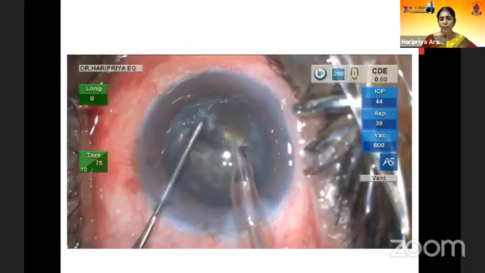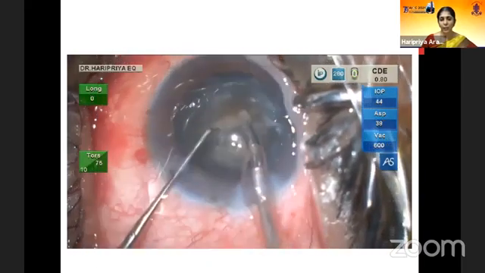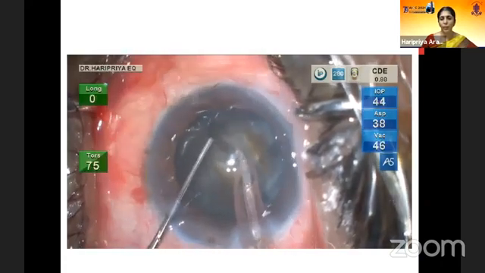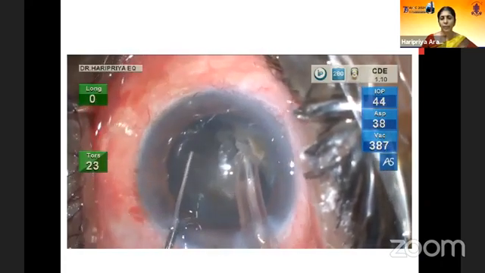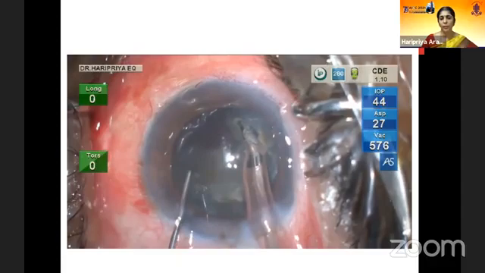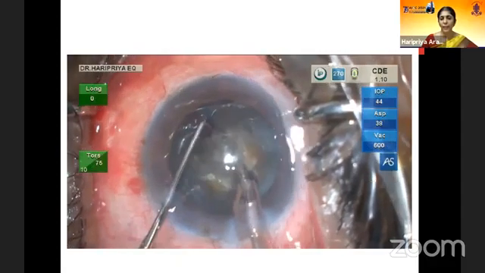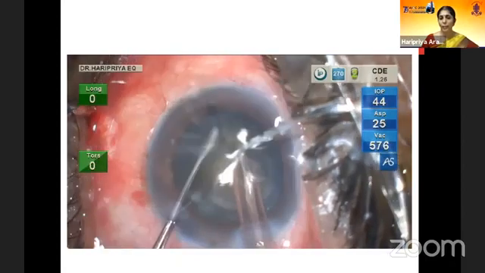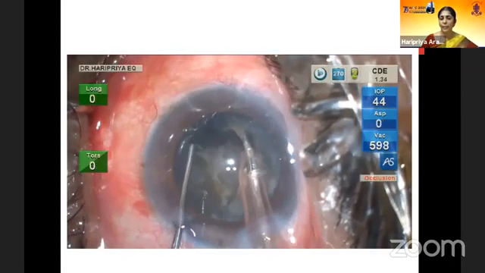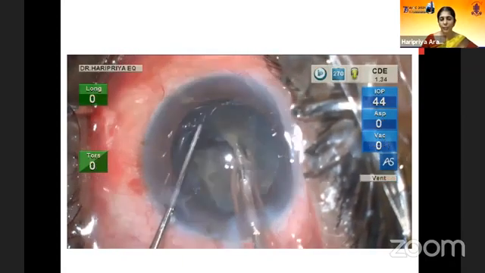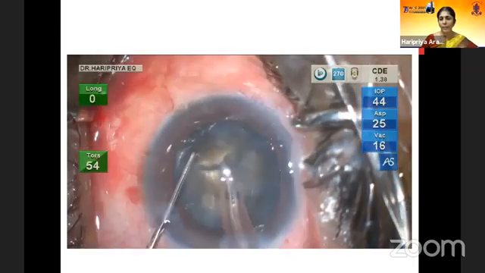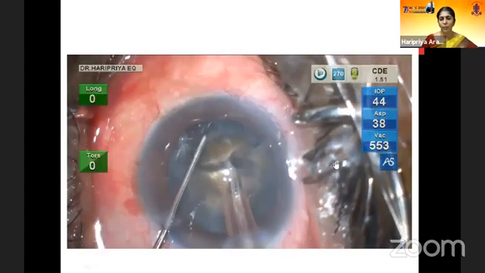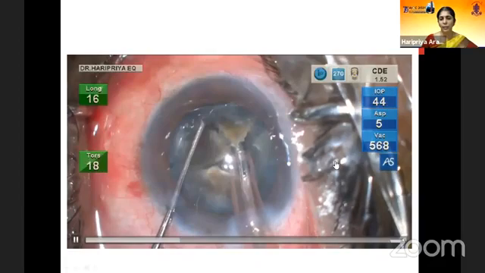If someone is not keen to reduce the IOP, for instance, one can just choose to have an IOP at the same level but have a much higher vacuum. So you can have about 30% more vacuum compared to your older settings before you used the active sentry. With the higher settings, and again a very comfortable IOP at 45, there is very good chamber stability